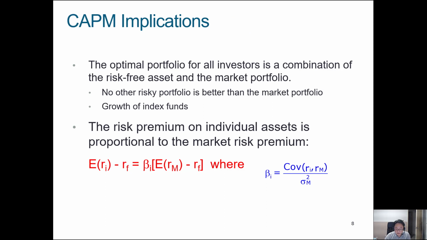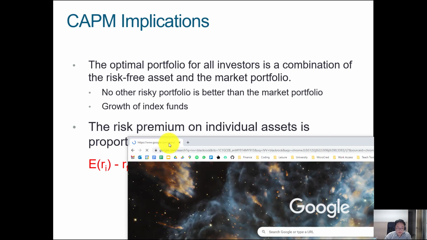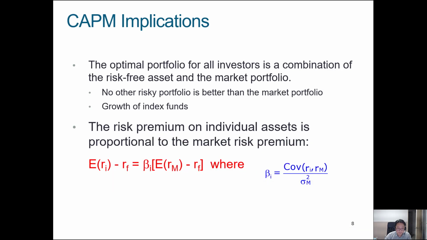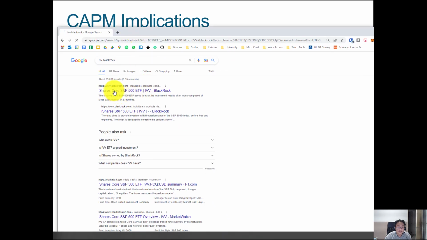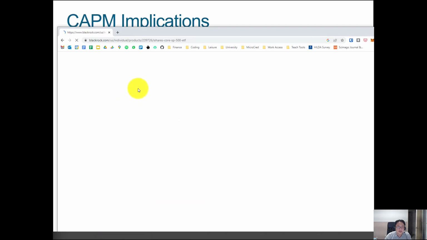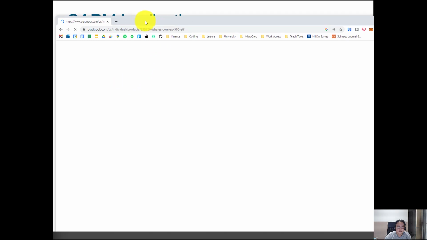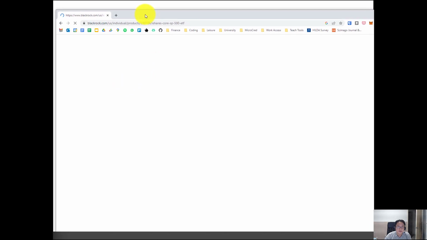So basically, let me show you what that is over here. The flagship ETF of BlackRock is iShares Core S&P 500. It quite clearly says that the goal is to track the investment results of the S&P 500, which consists of the largest S&P 500 stocks in the universe.